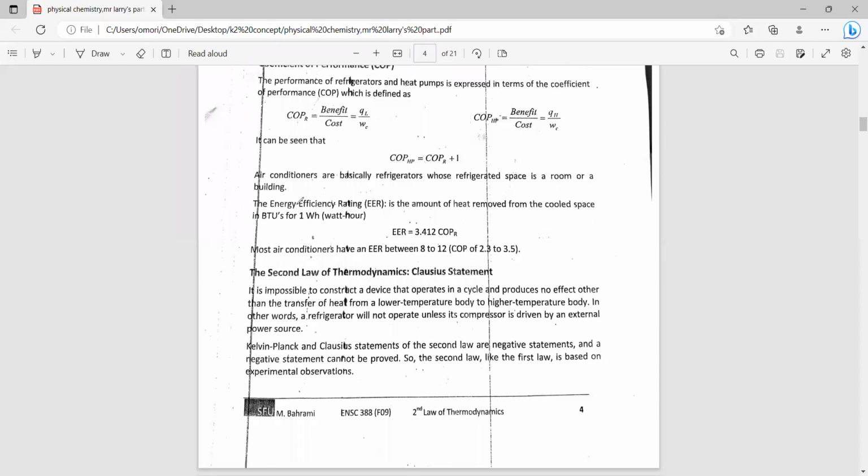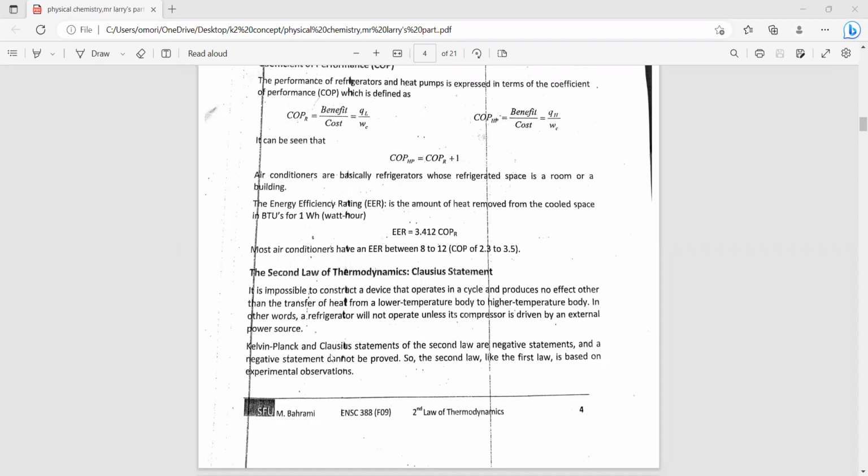It is impossible without the effect of an external energy. It's impossible to make a machine of sorts. In other words, a refrigerator will not operate unless its compressor is driven by an external power source.